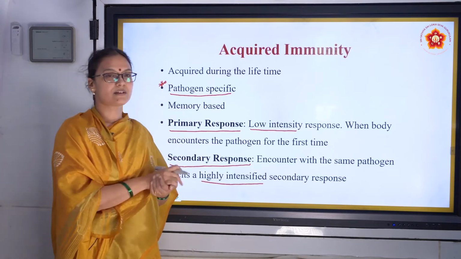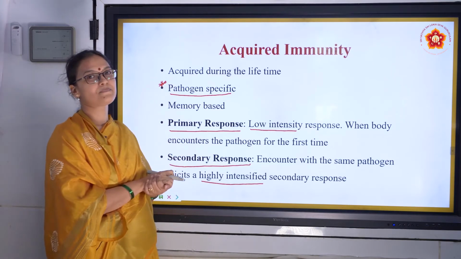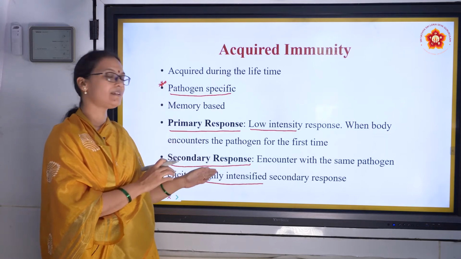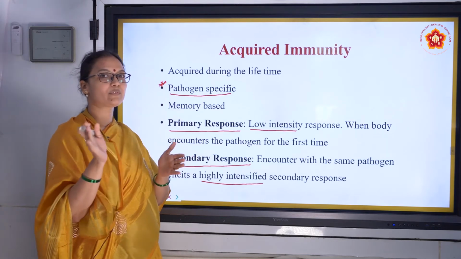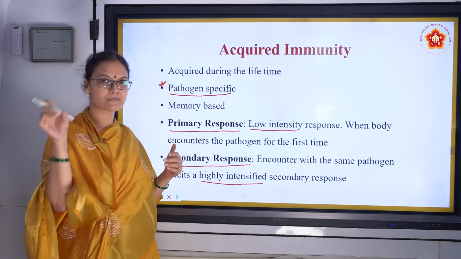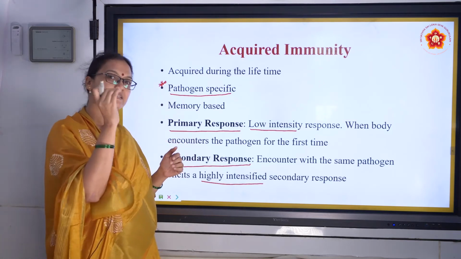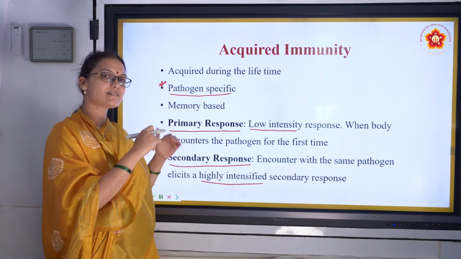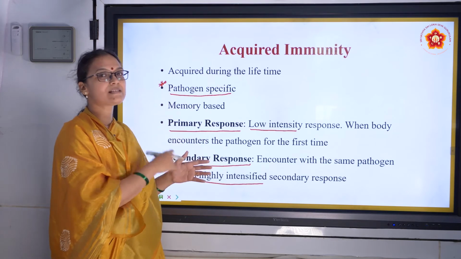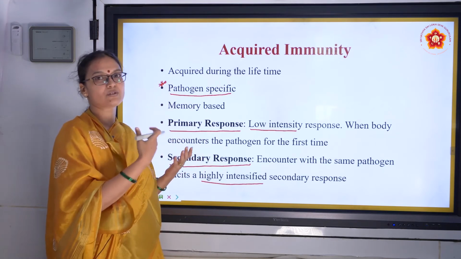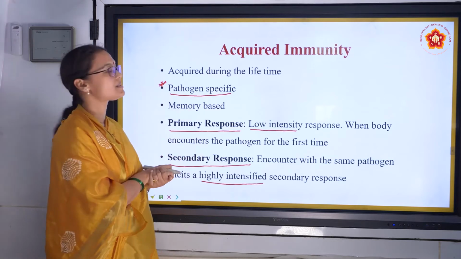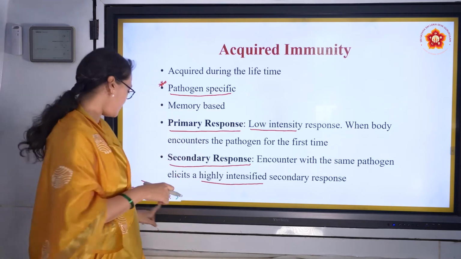Now our country knows that this neighboring country is not good. It can attack any time. So the second time they are ready. They have all their equipment moved. They have all their very high priority soldiers placed there, so that once that country attacks again, they can give back properly. So it's the same way. These antibodies are that preparation of our country, the preparation of our body for the secondary high intensity response. So that's about acquired immunity.